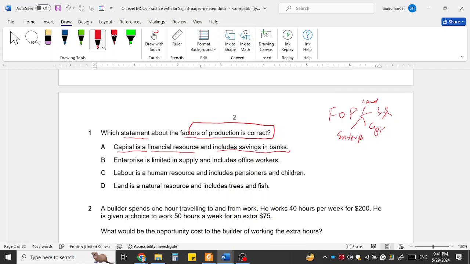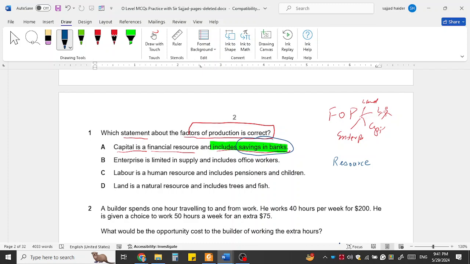Which statement about the factor of production is correct? This is not correct. Why? Because bank saving is not a factor of production. The amount kept in a savings account is not a factor of production. Factors of production are the resources that are used in the production of goods and services, so savings are not directly used in production.